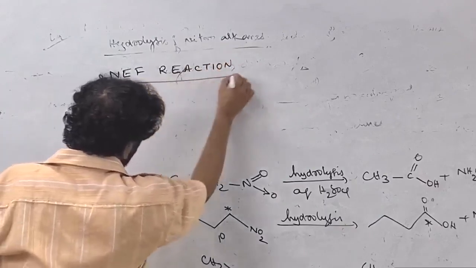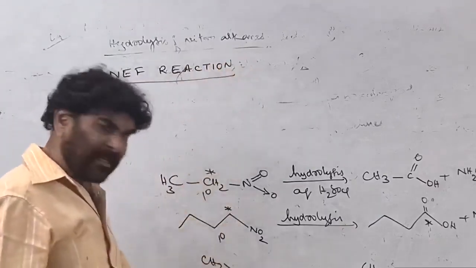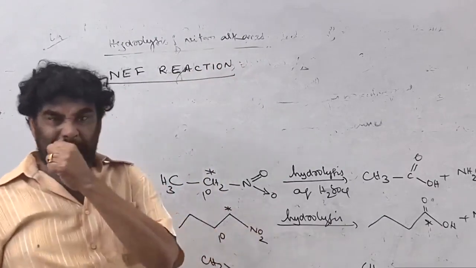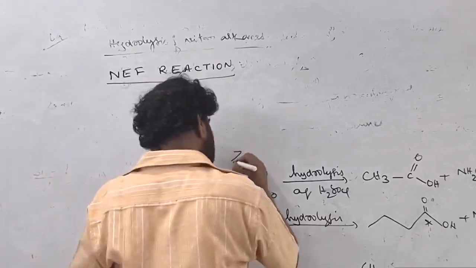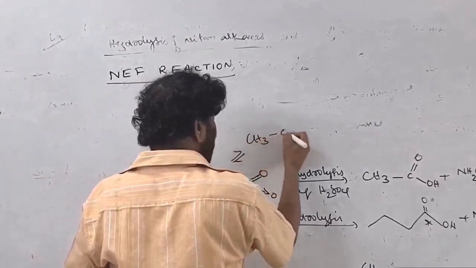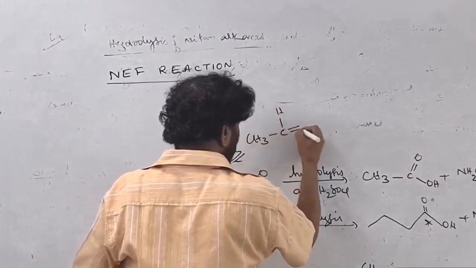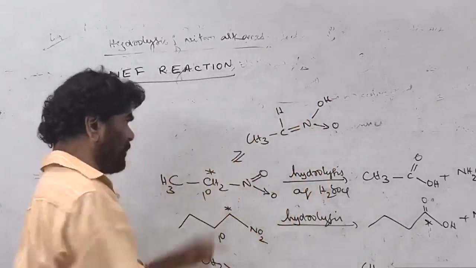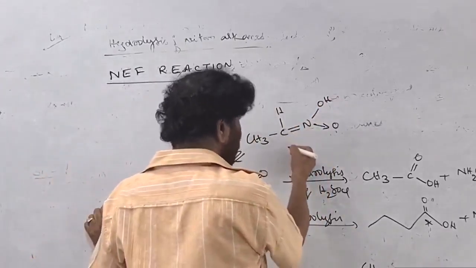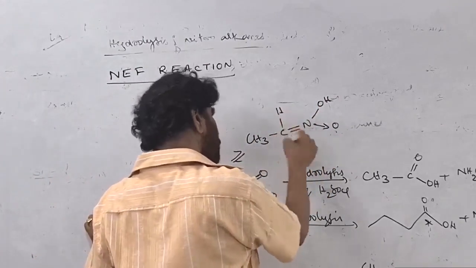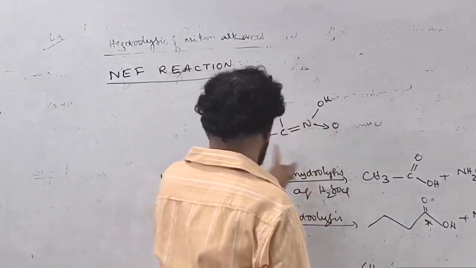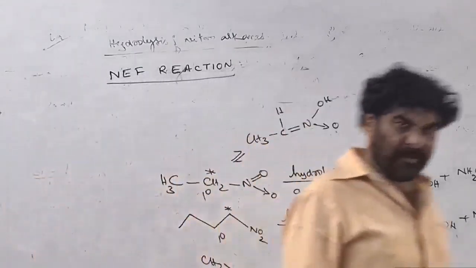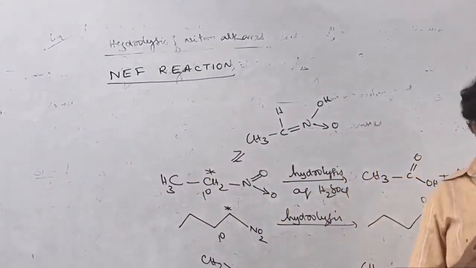It is similar to what I have not taken, the tertiary. In the case of the tertiary, acid-nitroform tautomerism is not possible. If you see the mechanism of the reaction, that is H double bond N OH, this is the acid-nitroform tautomerism. So the addition of water is taking place here, converting into the carboxylic acid. In the case of the tertiary, tautomerism is not possible, so it does not undergo hydrolysis.